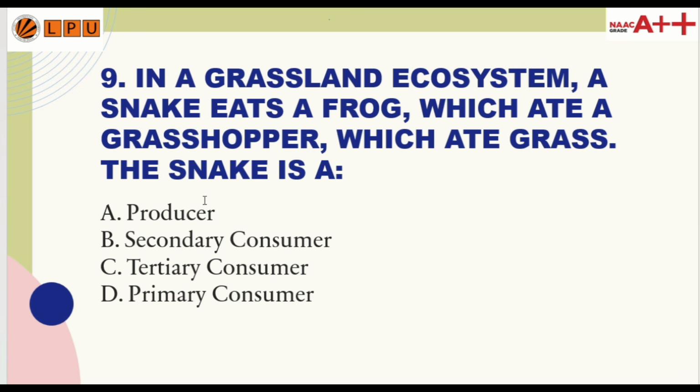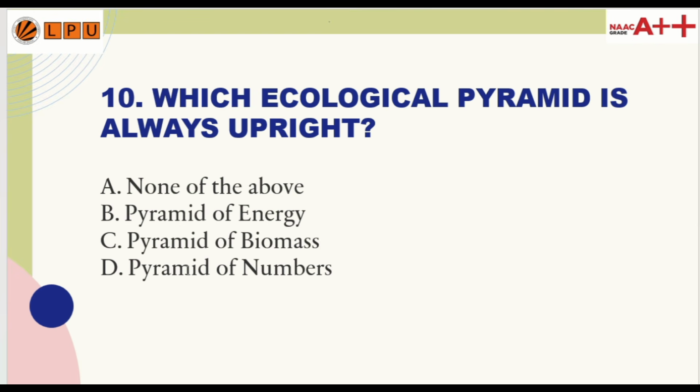Question number 9. In a grassland ecosystem, a snake eats a frog which ate a grasshopper which ate grass. The snake is: option A producer, option B secondary consumer, option C tertiary consumer, and option D primary consumer. So the correct answer of the ninth question is option C, tertiary consumer.